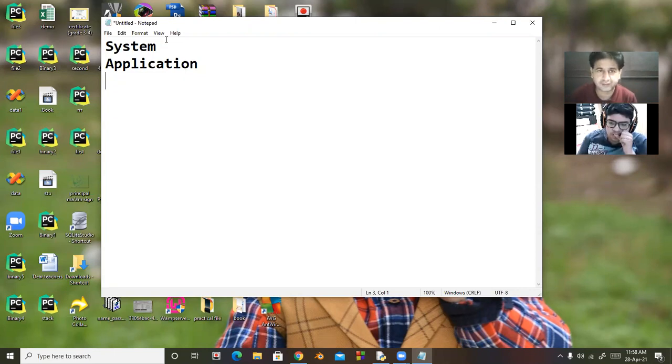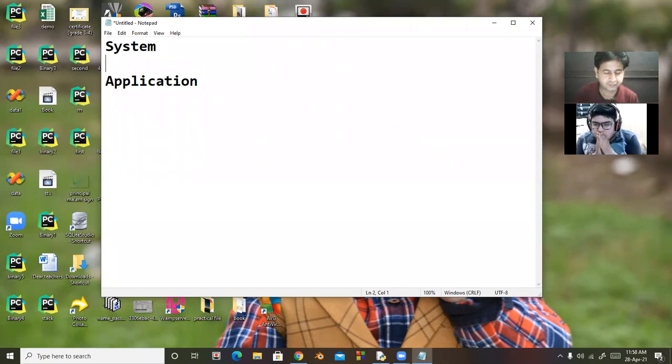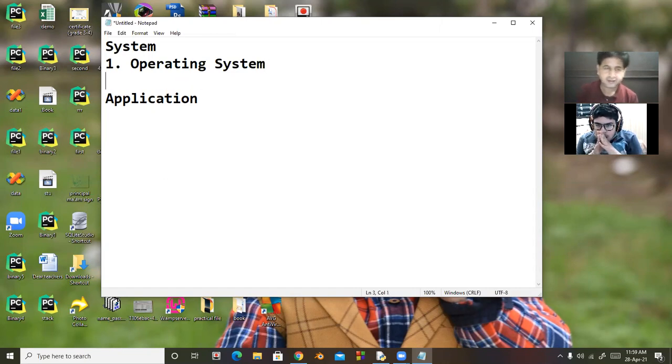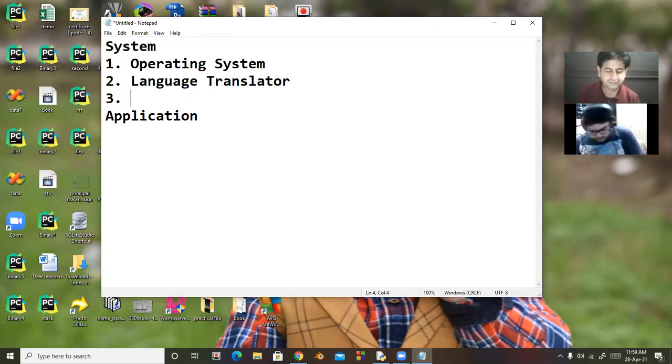So in system software, we include operating system, then number 2, language translator, and utilities. And operating system, it is an interface between user and computer system.